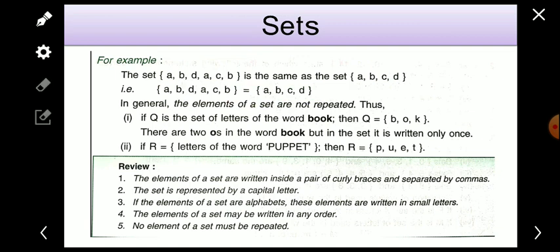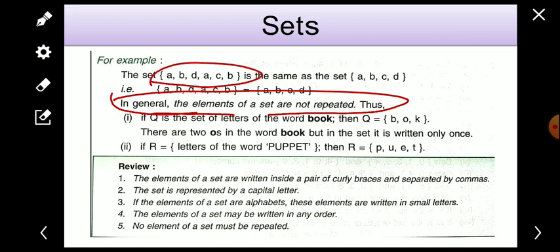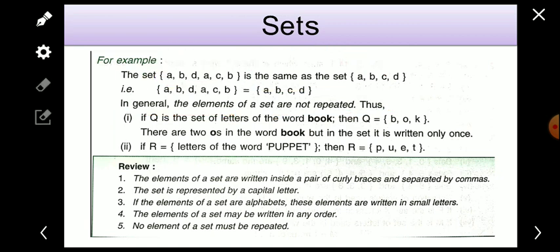In general, the elements of a set are not repeated. If it is written like this, then it is okay. Both are the same, but it should not be repeated. In the standard manner, it should not be written, but if we write it, then also it is okay.